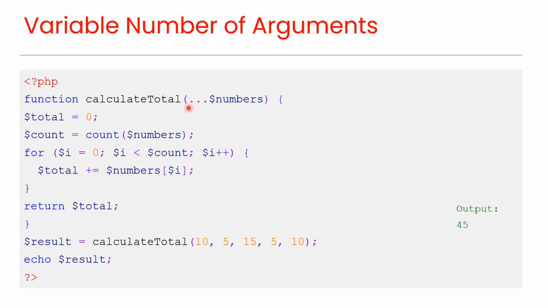This is an example of a function that accepts a variable number of arguments. Here the splat character is used to allow this function to accept an indefinite number of arguments. It calculates and returns the total sum of these numbers, as shown in this output.